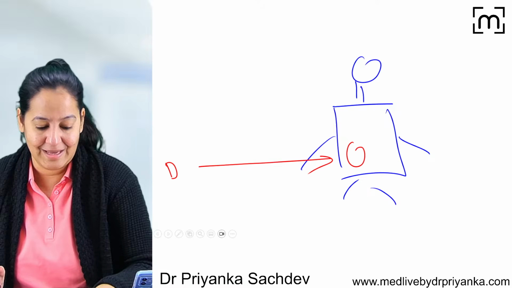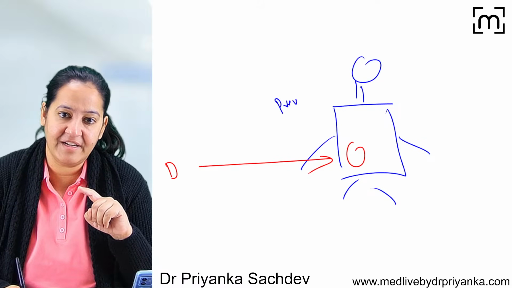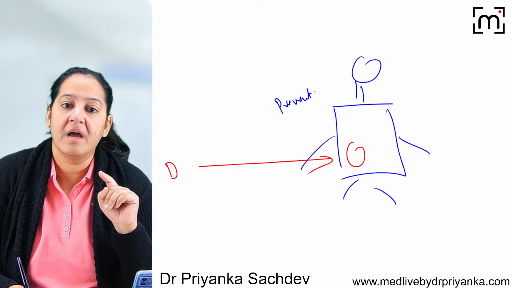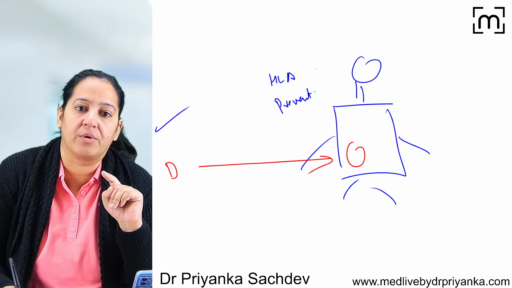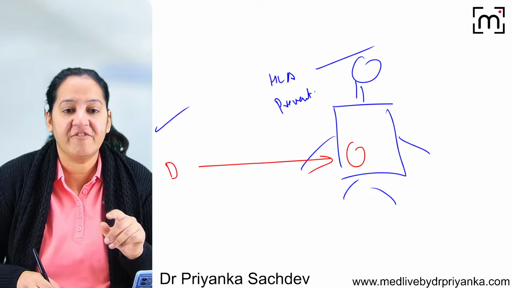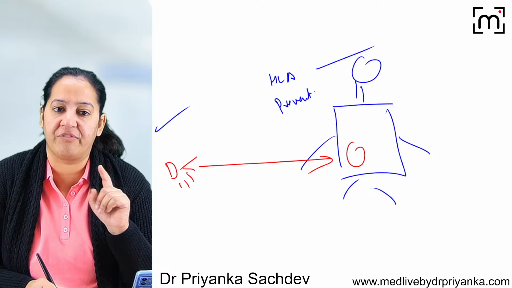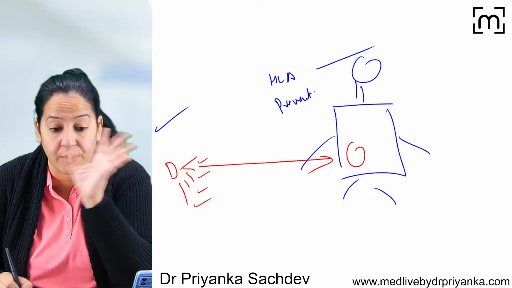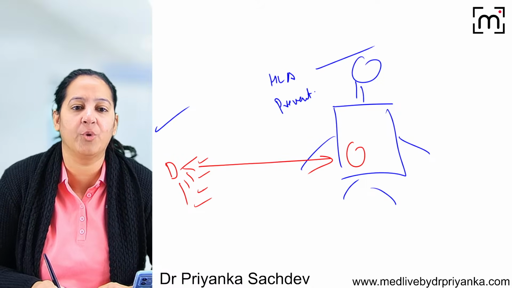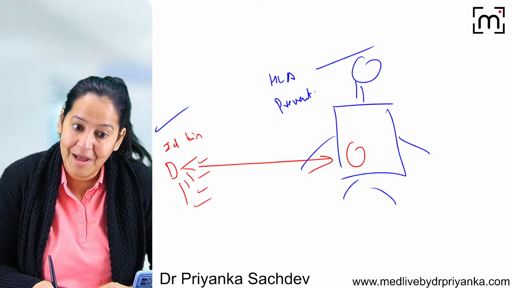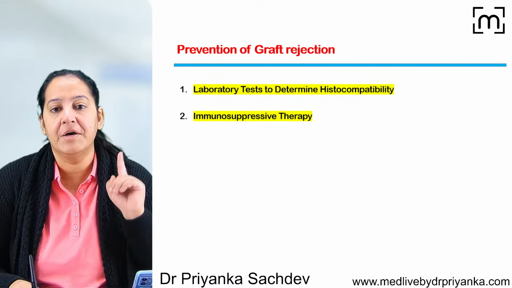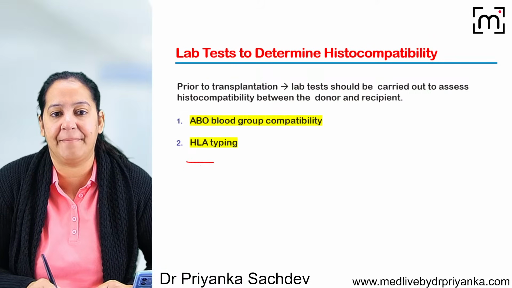So I can do two things. I can prevent it via doing two things. Number one, before this transplantation, I can do the HLA matching of the donor and the recipient. If maximum matching is there, chances of rejection are minimum. If multiple donors are available, maybe 3, 4, 5 donors, I will select the best donor for this person by doing the HLA matching of all of them. And if the donor is an identical twin, there is no problem at all, because HLA matching in such cases is 100% and there is no chance of rejection. Got it? So first thing we can do is the HLA matching.